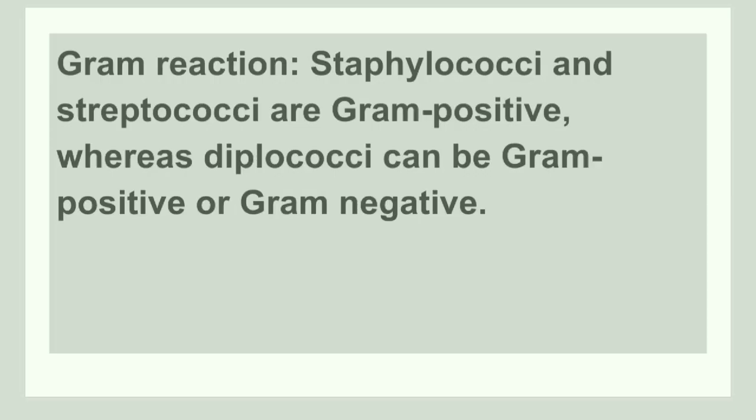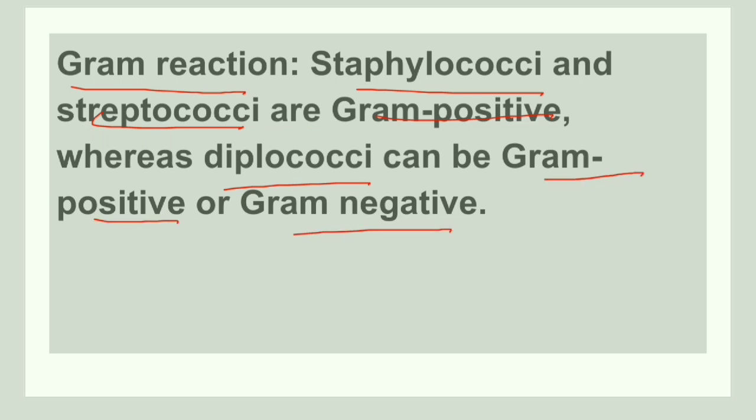Now, let us discuss the Gram reactions, that is, when it undergoes a Gram staining, how it reacts, whether it's Gram positive or a Gram negative. A Staphylococci as well as Streptococcus is Gram positive, whereas Diplococci can be Gram positive or Gram negative. So, a Staph or Strepto is always Gram positive, whereas a Diplococci can be Gram positive as well as Gram negative.